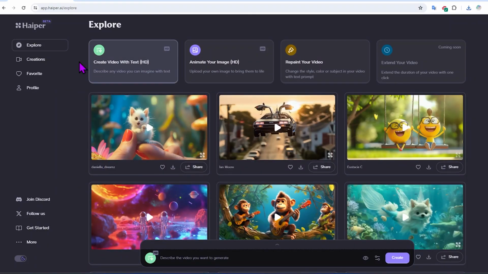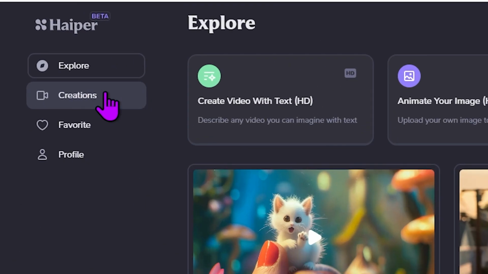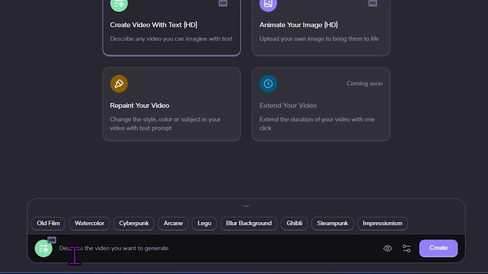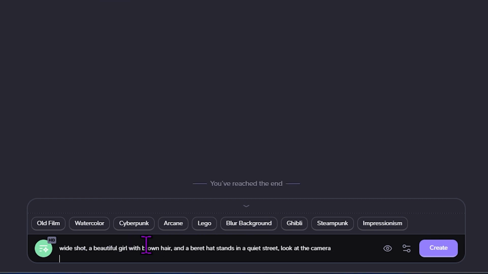To convert text into a video, click on the Creations menu, then select Create Video with Text. In this box, you can type the description of your desired video. Choose the model of your video from the above options. It can be old film, watercolor, cyberpunk, Lego, or even similar to Ghibli Studio cartoons. I'll copy and paste the prompt I've prepared beforehand here.